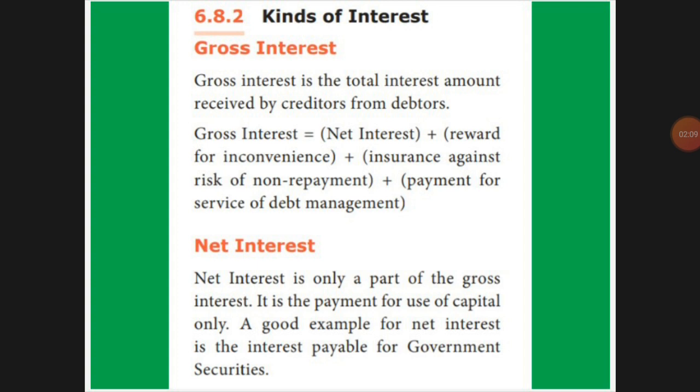Next we'll go for the net interest. Net interest means the part of the gross interest that is paid for the use of capital only. If you are using capital, for example machinery, man-made machines, for that you can pay. One more example is interest on payable government securities: if you are using them you can pay, if you are not using them we cannot pay it.